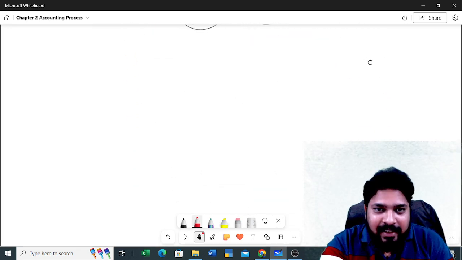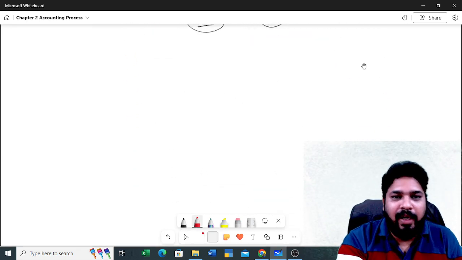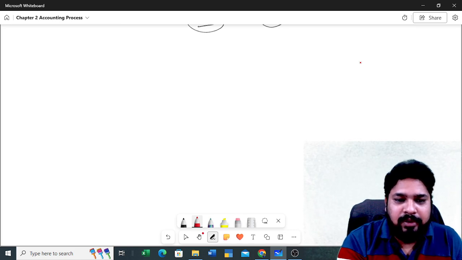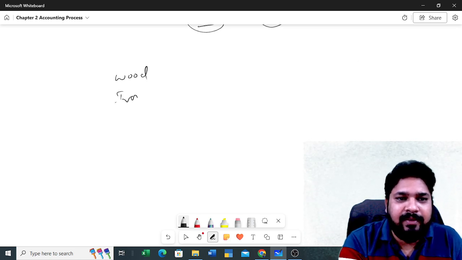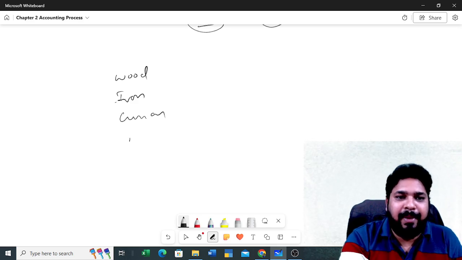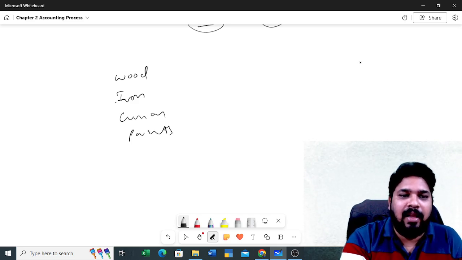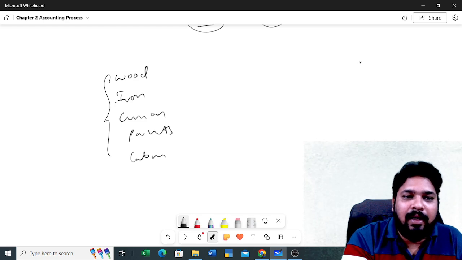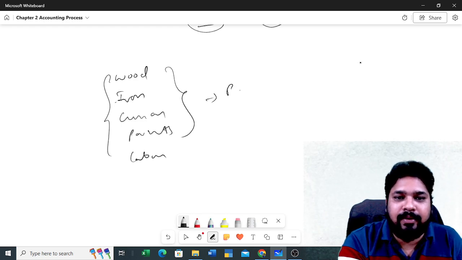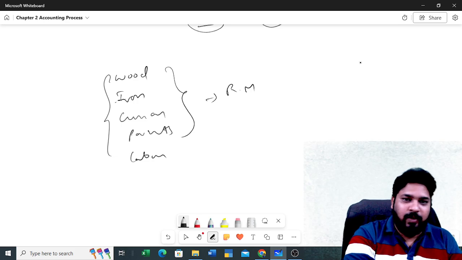For manufacturing this chair, what do we need to have? We need to have wood, iron. Next, cushion. Next, paints, labor. Okay, these are all the raw materials we require.